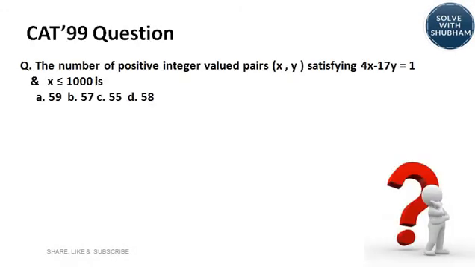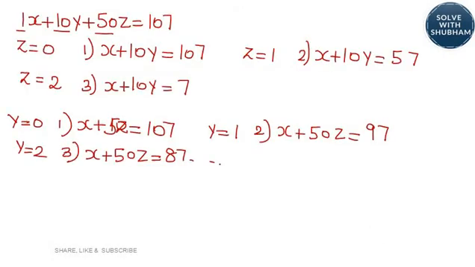So you see here, when assuming values of Z, we have got 3 cases. Therefore, let's take the cases. Case 1 we will take.